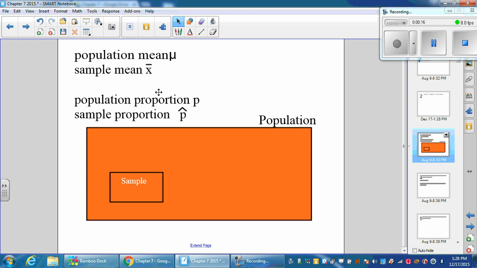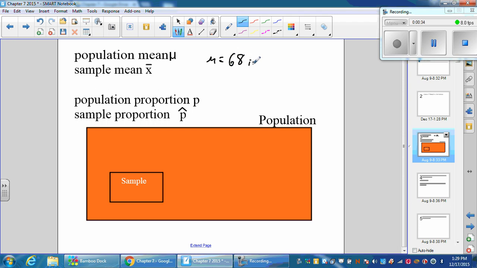populations versus samples. Now, if I wanted to take the mean of an entire population, say if I wanted to take the mean of everybody at Irondale High School, that would be a population mean. Say maybe we could find the mean of everybody at Irondale High School has a mean of, say, 68 inches. That's the mean height of everybody. Now, that's theoretical because we can't really find the height of everybody at Irondale. It would take a lot of effort.